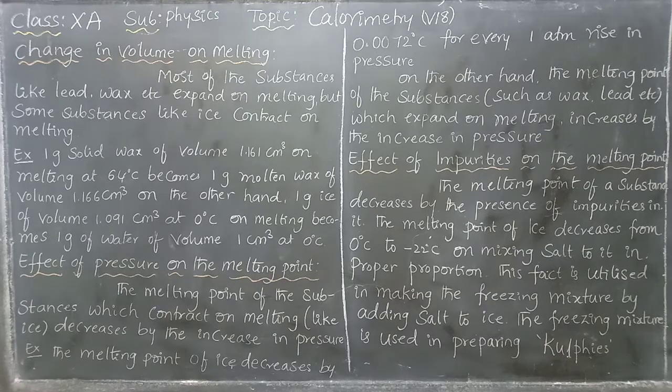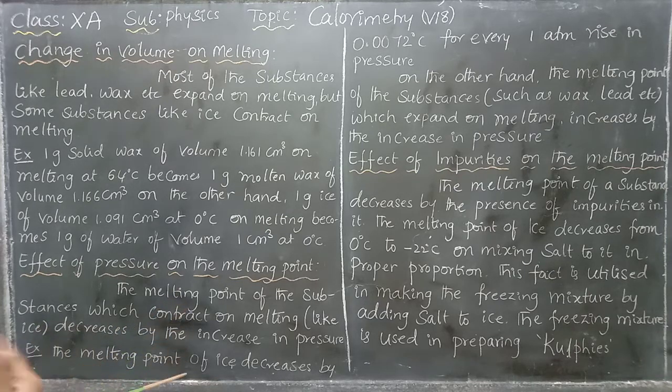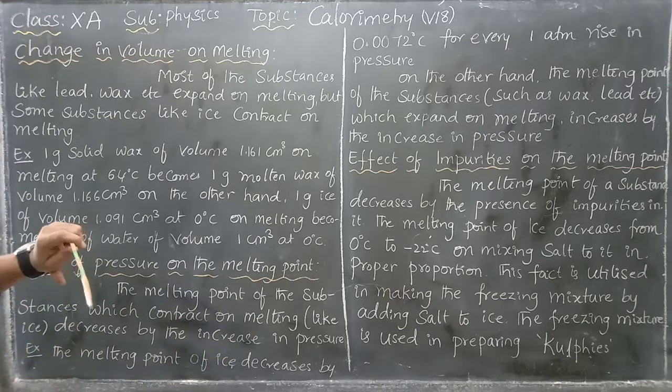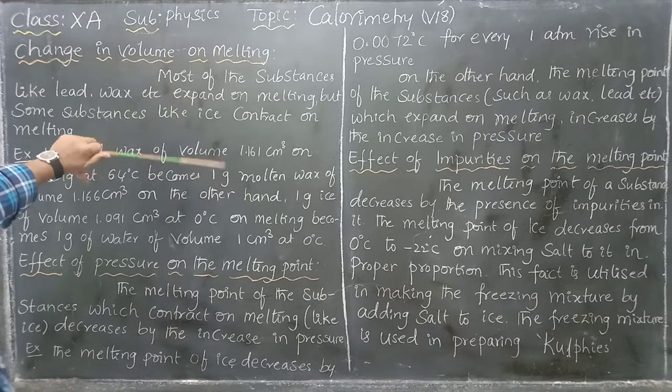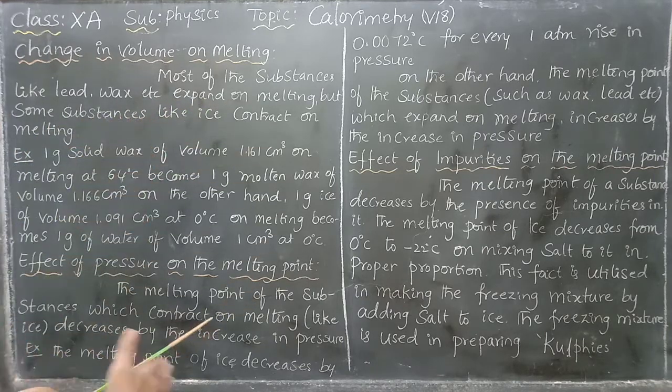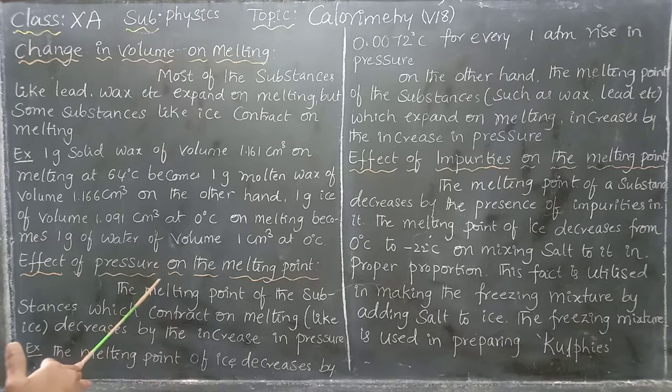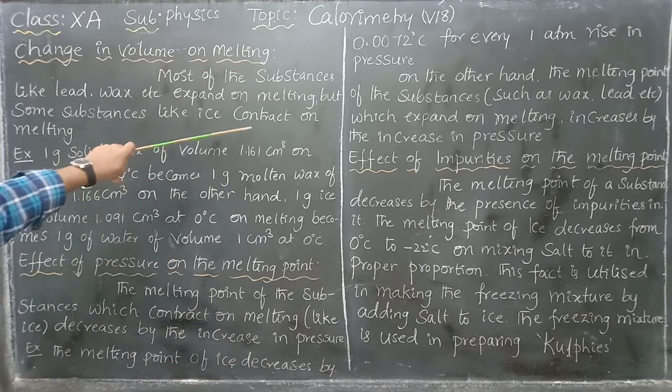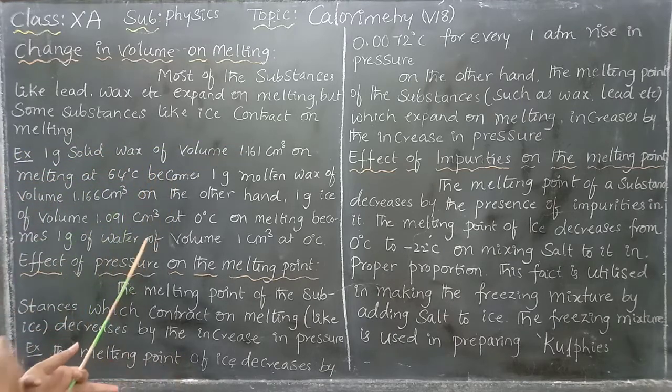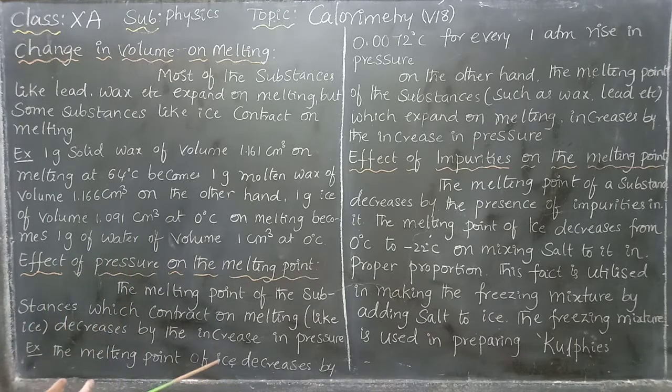Hello children, it is a continuation of the last video. Change in volume on melting. During melting, what are the changes? Whether the volume is increasing or decreasing. Generally, most substances like lead, wax, etc. expand on melting. If heat is supplied, they expand, which means the volume is increasing. But some substances like ice contract on melting. It will contract within a certain range even though the temperature increases. That is called the anomalous expansion of water.